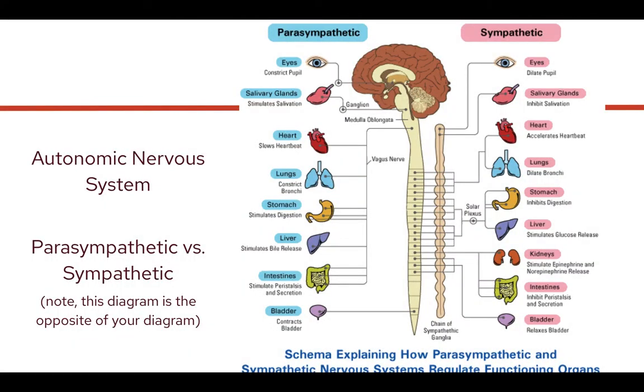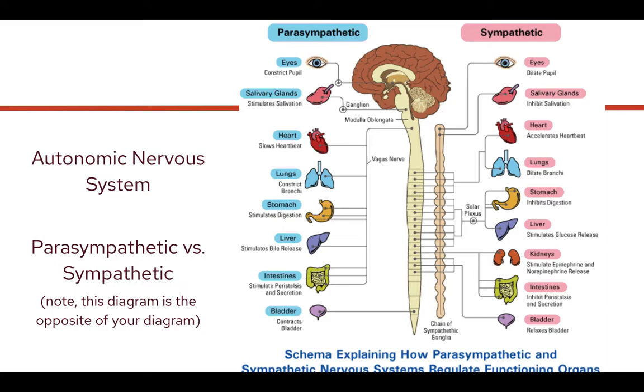And now what we need to do is break down the autonomic nervous system a little bit more. So autonomic are things that are automatic. So really below our awareness, we're not even aware that we're doing this. And this is going to be regulating our organs, homeostasis, blood pressure, things like that. They're things that are automatically done.